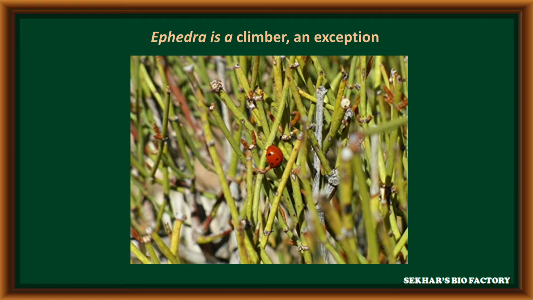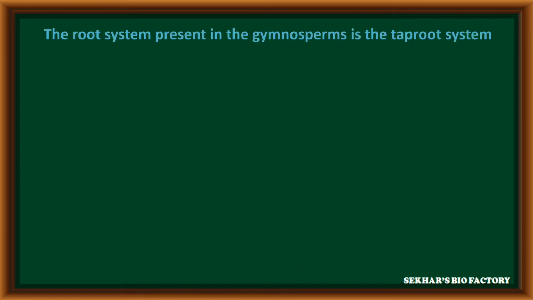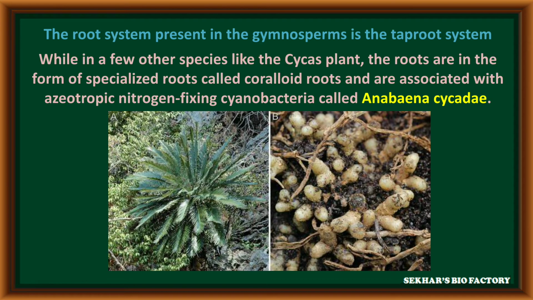Ephedra is a climber. It is exempted from the remaining gymnosperms. The gymnospermic plants have a root system. In these gymnosperms, we can observe a taproot system. Some plants have special modifications, like the cycas plant. In cycas, the roots are in the form of specialized roots called coralloid roots. In these coralloid roots, the roots are associated with autotrophic nitrogen fixing cyanobacteria.